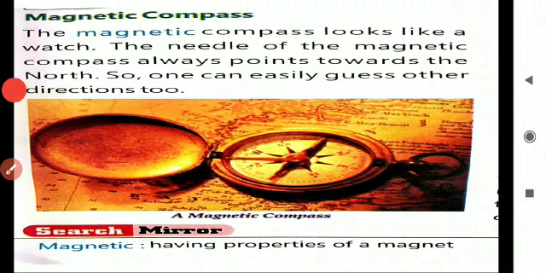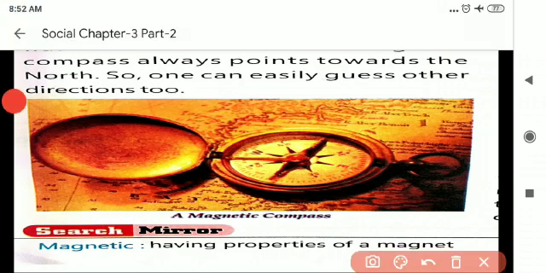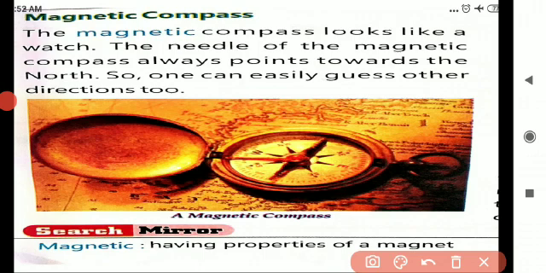What is this, children? It is a very important thing, and also a new thing for you. Magnetic compass. What is the use of this magnetic compass, children? It looks like a watch. The needle of the magnetic compass always points towards the north direction.